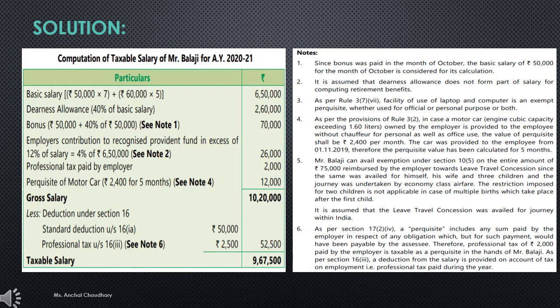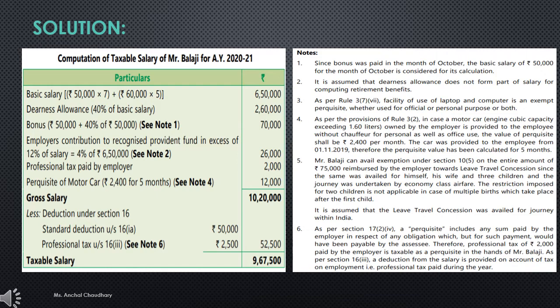In that case, please go to that particular slab which I have shared with you in your previous lecture. According to that slab, if these three conditions are fulfilled, then the value of perquisite will be 2,400 per month. And as no chauffeur is mentioned here, no driver is given to that particular employee, in that case 900 will not be applicable here.